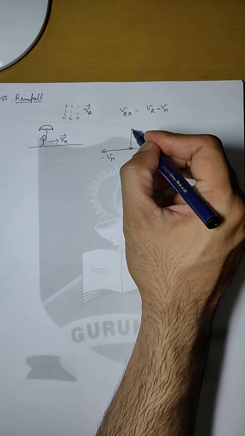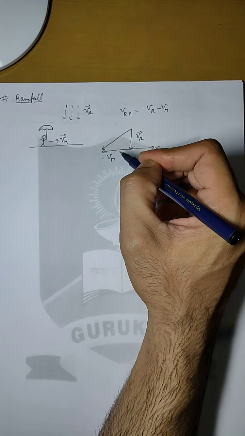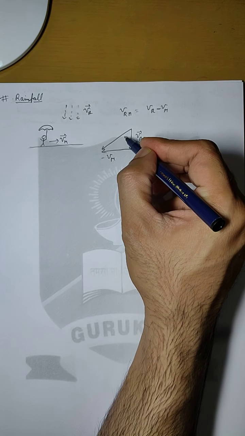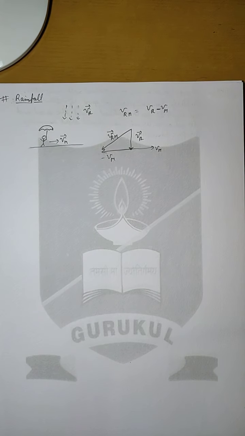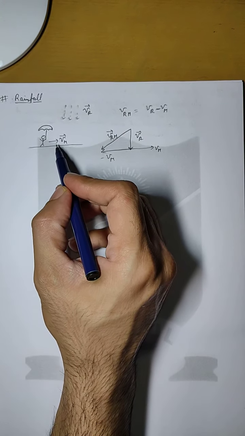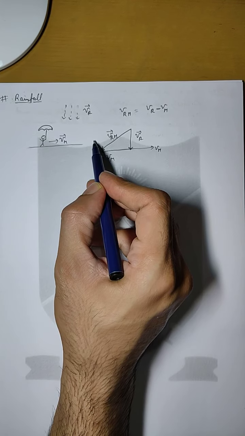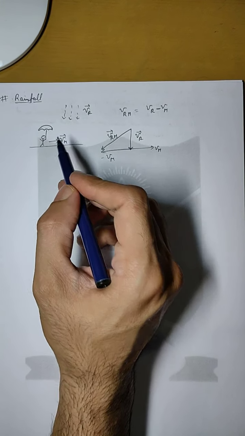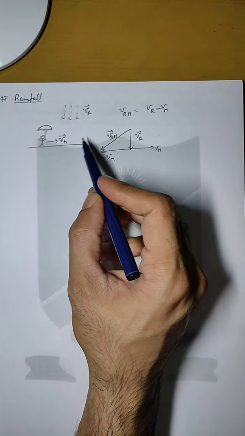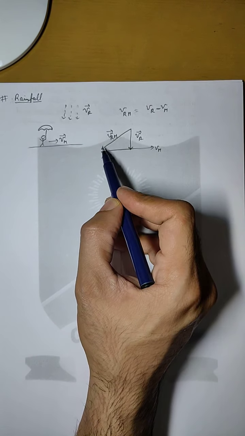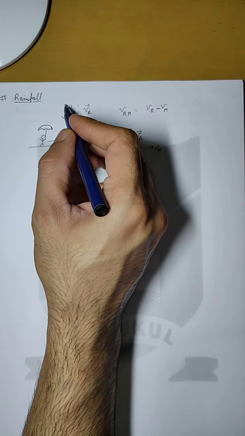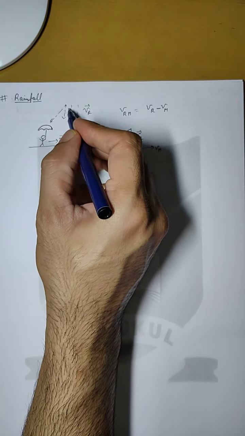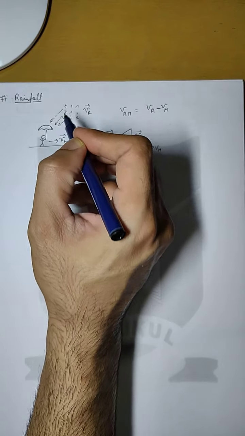Now if we join the tail of the Vr vector with the head of the Vm vector, then the third side of the triangle gives us the relative velocity, which will be Vrm, the resultant velocity of rain with respect to man. That means if the man is moving in the positive axis direction with the umbrella, and the rain is falling vertically downward, it would appear to the man that the rain is coming in this direction from the front. Instead of falling vertically, the rain is coming like this.